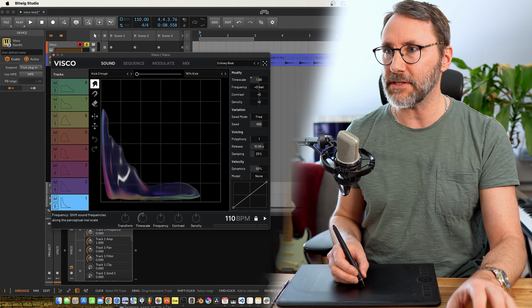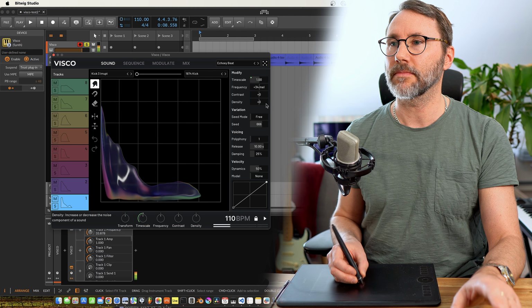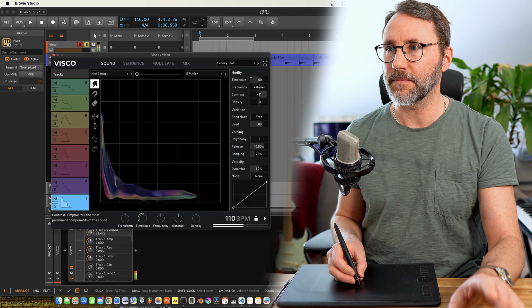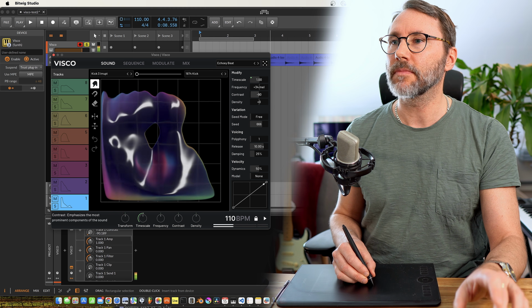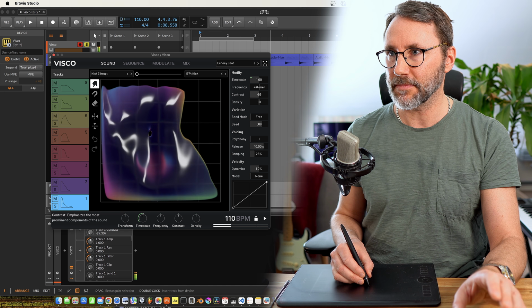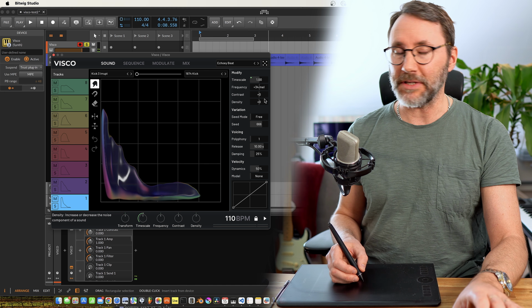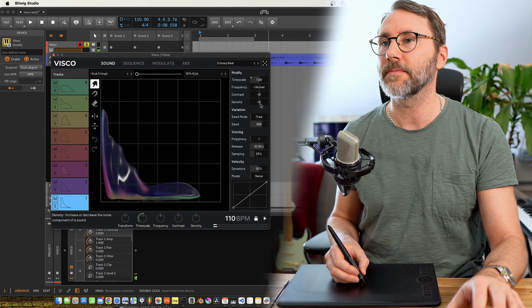So we can change the frequency. Also contrast. To make it more like muddy. Or brighter. So this is a really great tool for manipulating sounds.